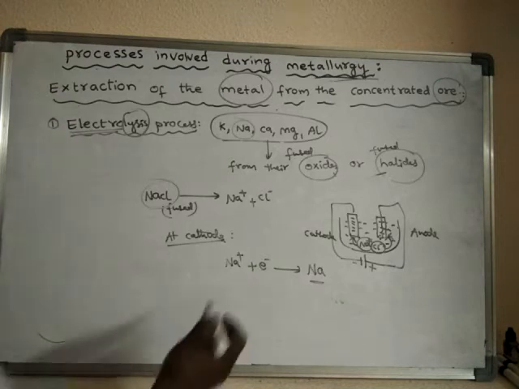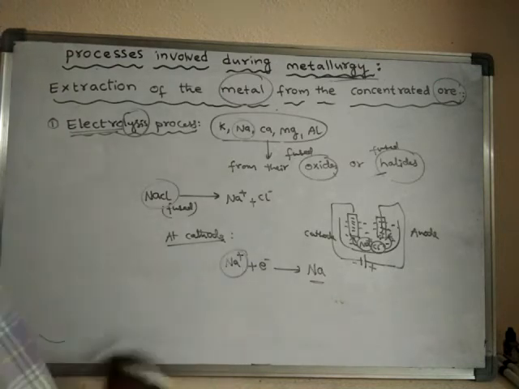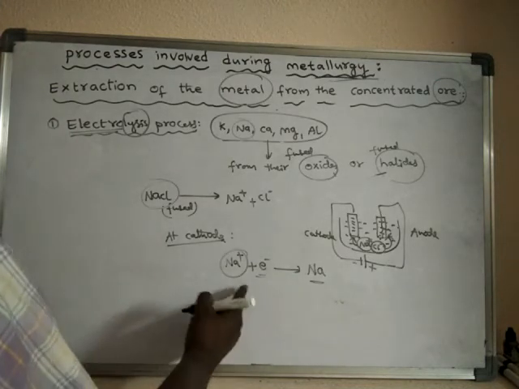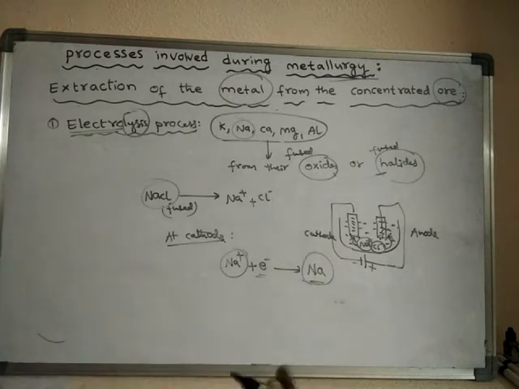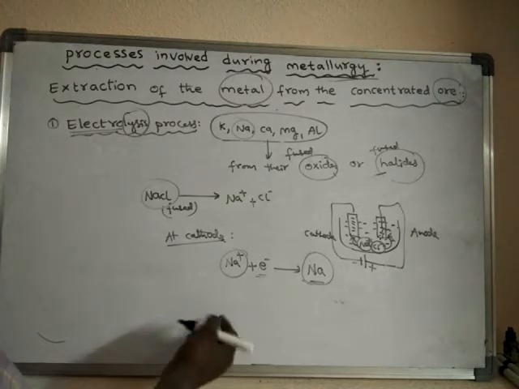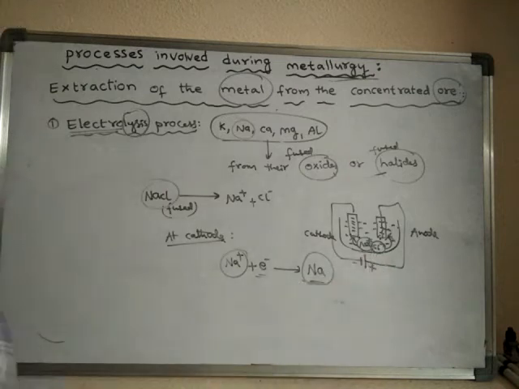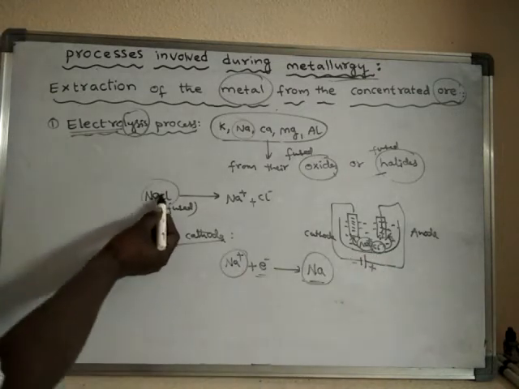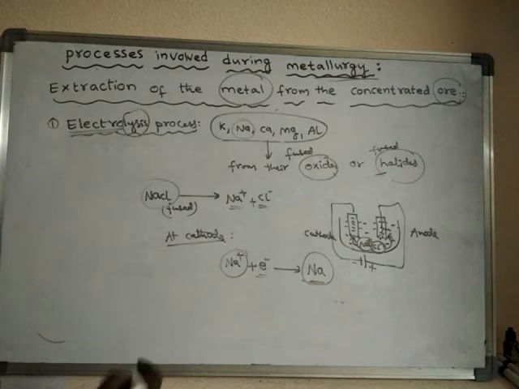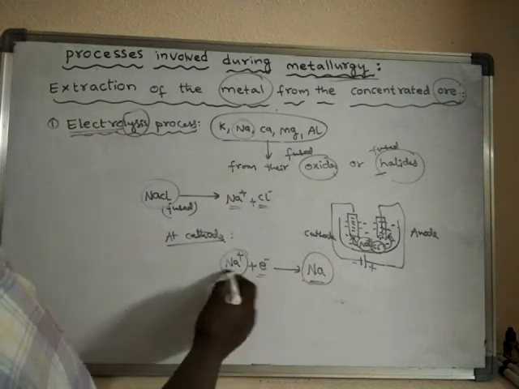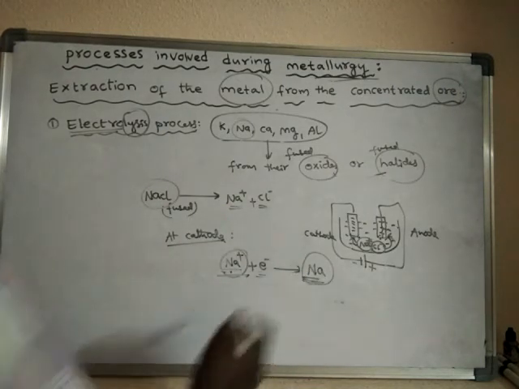See here, this metal ion cannot be reduced into metal by conventional reducing agents. Conventional reducing agents do not have that much energy to break down this sodium chloride into sodium ions and chloride ions, and they cannot convert the metal ion into metal.